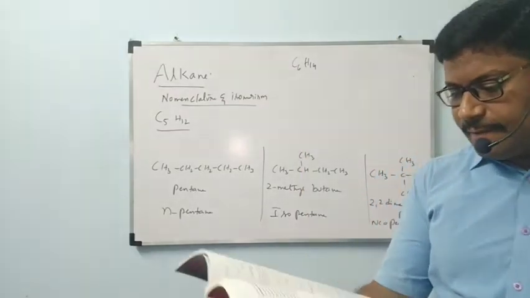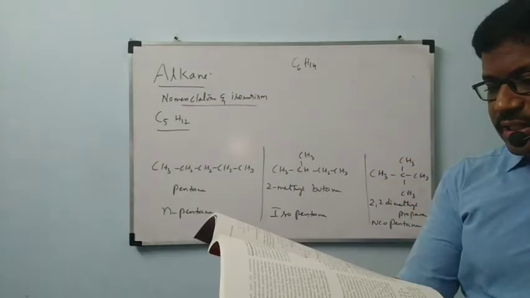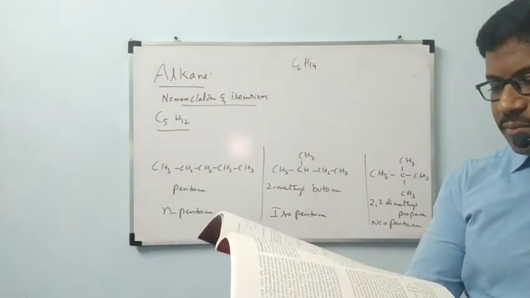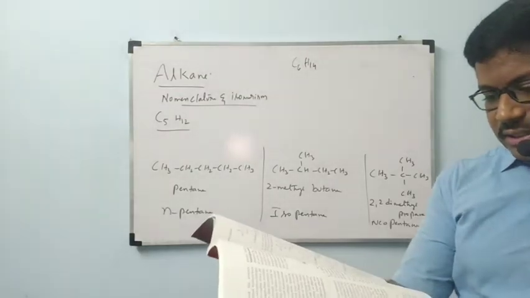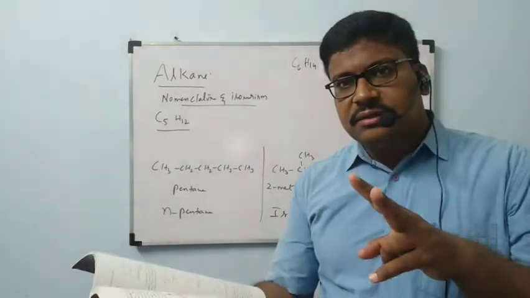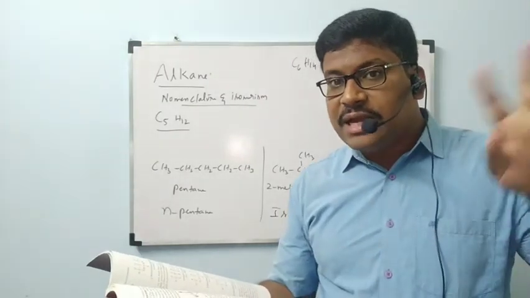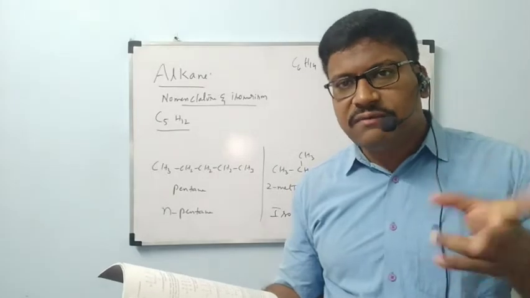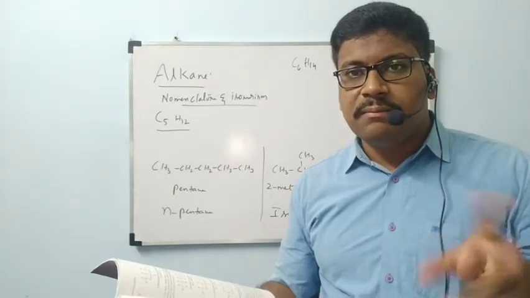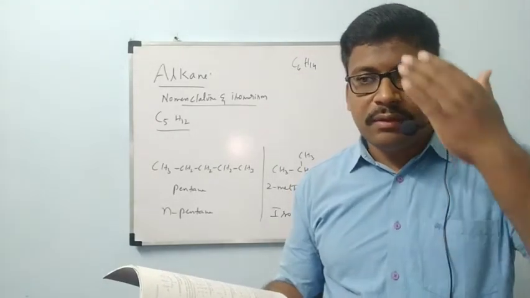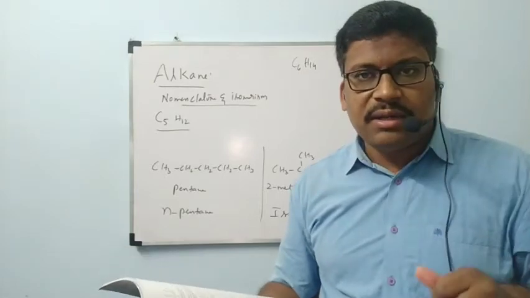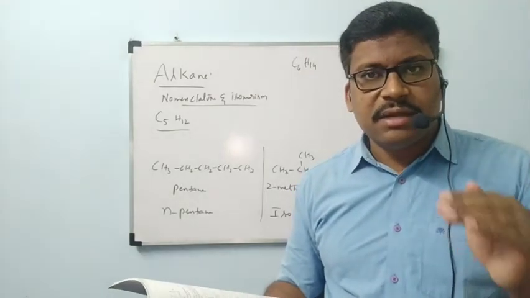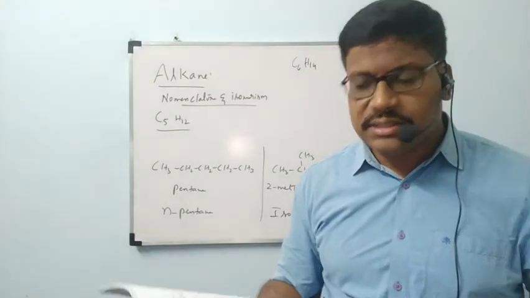Structures 1 and 2 possess the same molecular formula but their boiling points and other properties are different. See, the two structures for butane have the same molecular formula but different boiling points. Two different compounds, but containing the same molecular formula. That property is called isomerism and those compounds are called isomers.